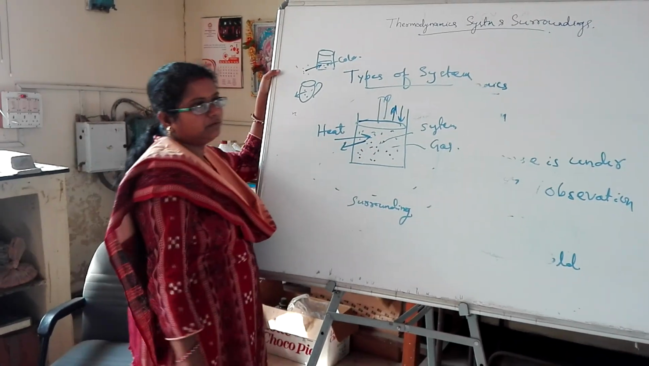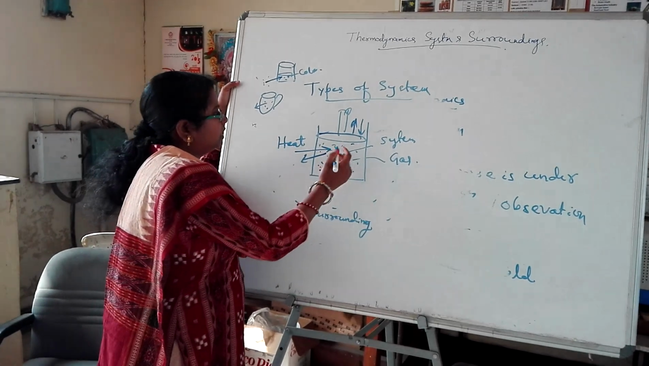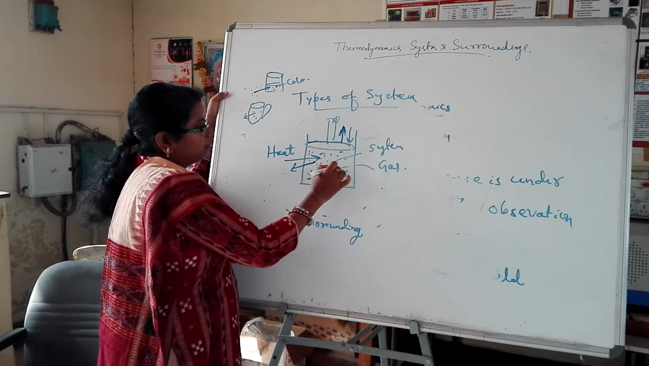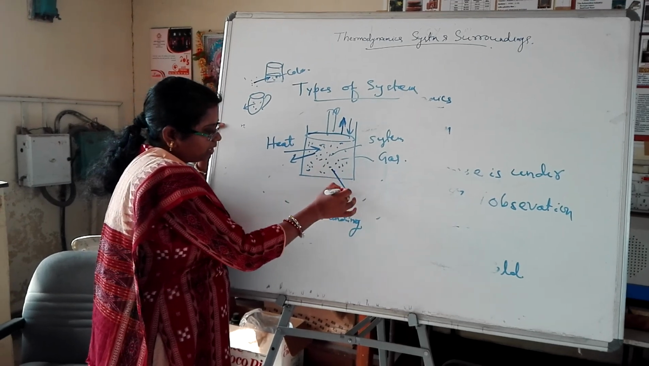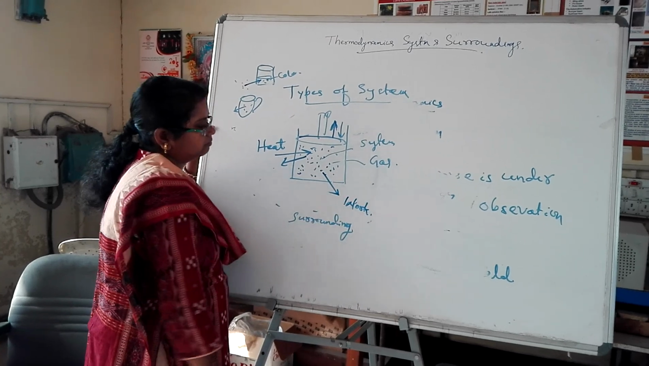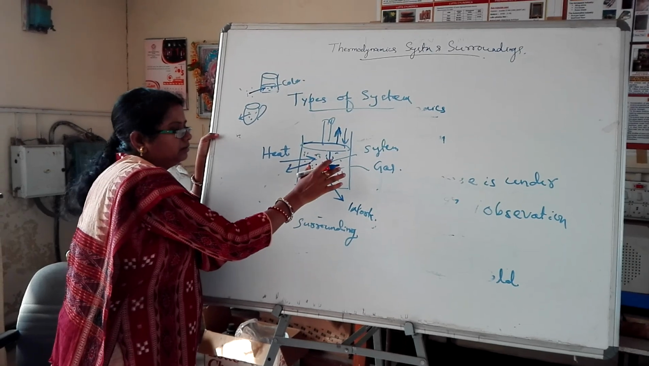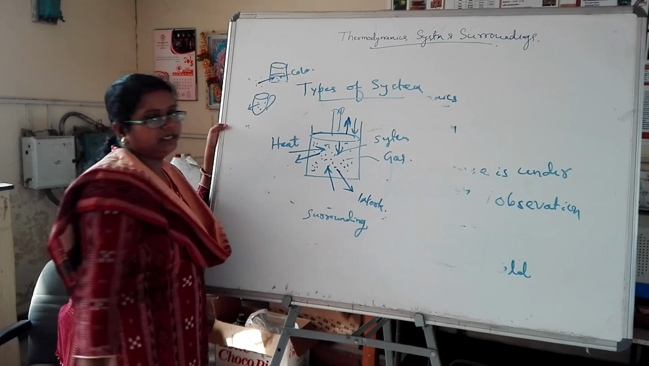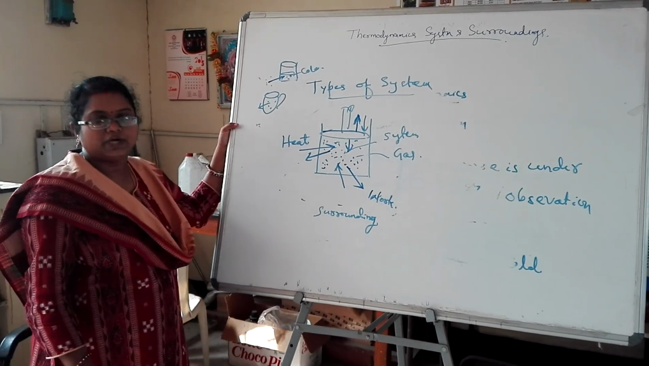So the piston can move up and down, so there may be chances of work transfer here. When the piston moves up, definitely the volume will increase, so at that situation we can say that work is done by the system. Or when the piston moves downwards, the volume will decrease, so at that situation we can say work is done by the surroundings. So in this system and surroundings there may be chances of work transfer.